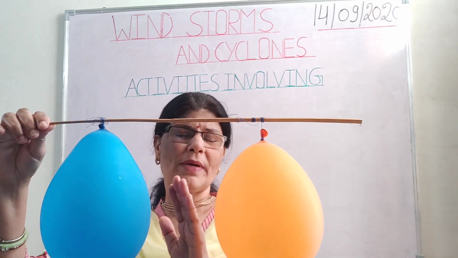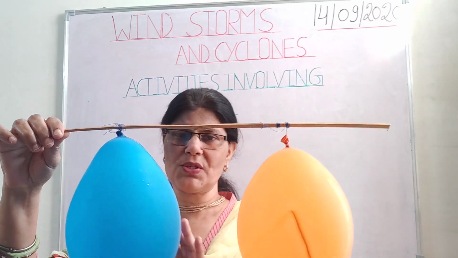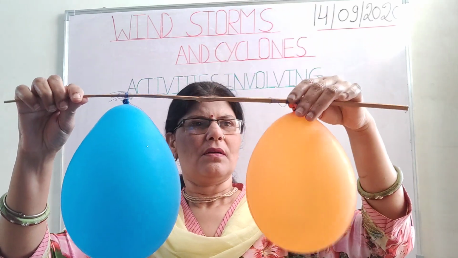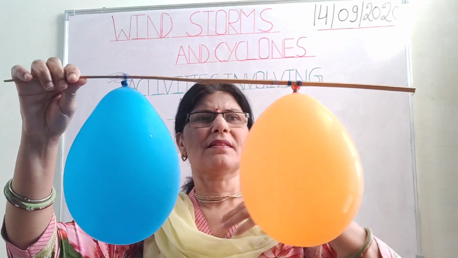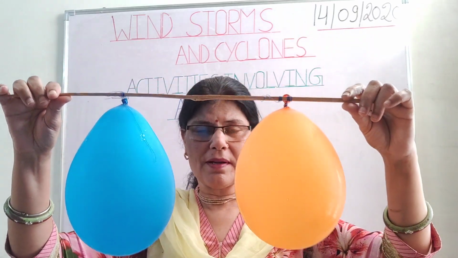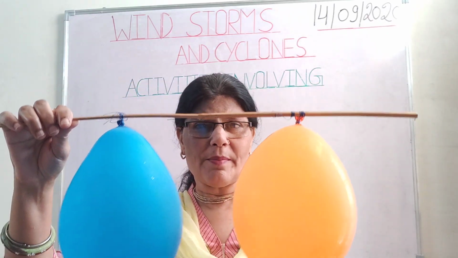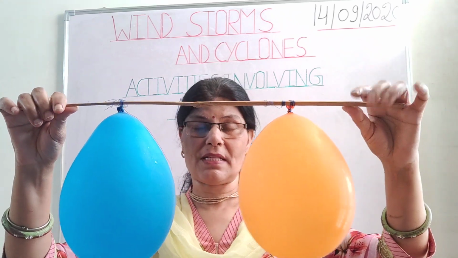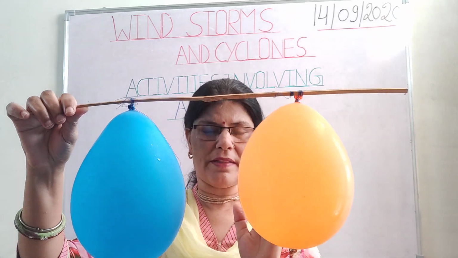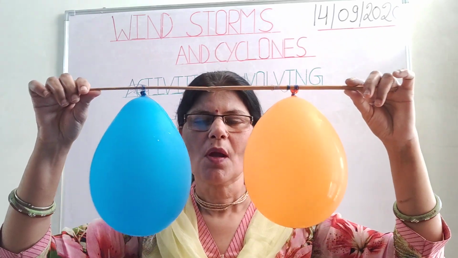The distance between these two balloons should be 8 to 12 centimeter. Tie the balloons like this, and try to have the balloons of the same size. Now we have to blow air between these two balloons. Let them stay stable. When I blow air between these two balloons, I may expect that they may move apart. But let us see what happens.